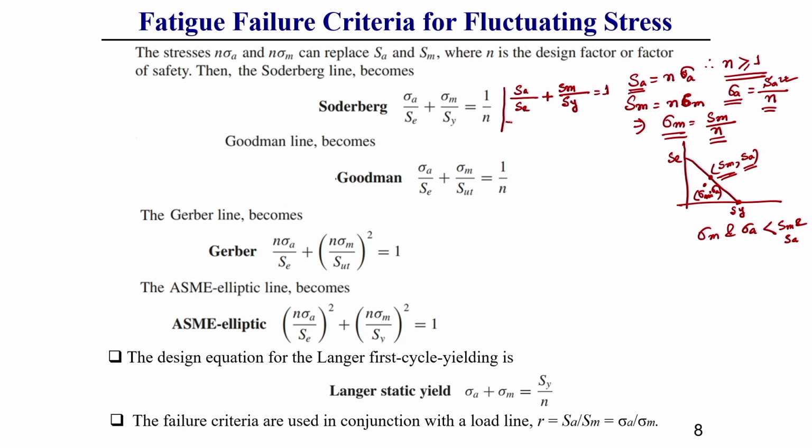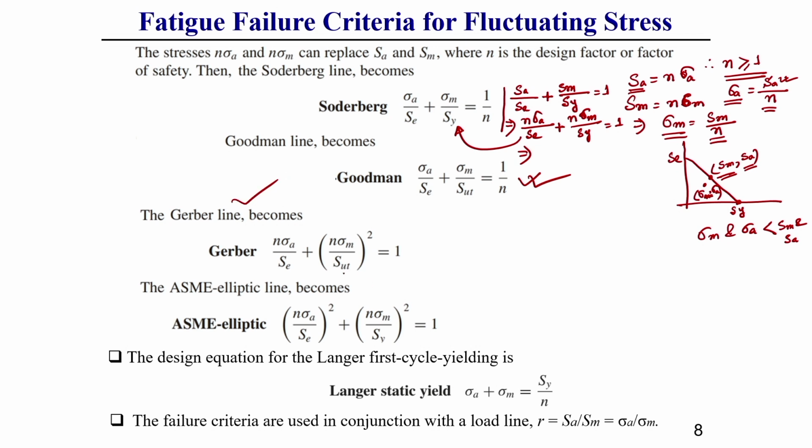Now, if we consider this factor of safety, then SA we need to write as n into sigma a divided by SE, and SM as n into sigma m divided by S yield, equal to 1. If n is taken common, this equation is converted like this. Similarly, for the Goodman equation, the equation will come like this.